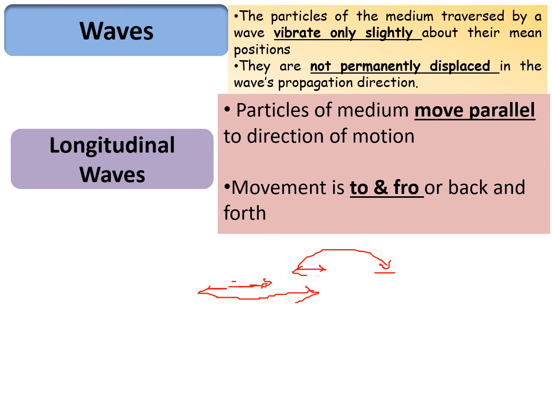So when longitudinal waves are propagating in a medium, the particles are moving parallel to the motion of the wave, and the particles have very small or slight vibration around their mean position. It is to and fro or back and forth motion about their mean position. They are not permanently displaced. This we need to remember.